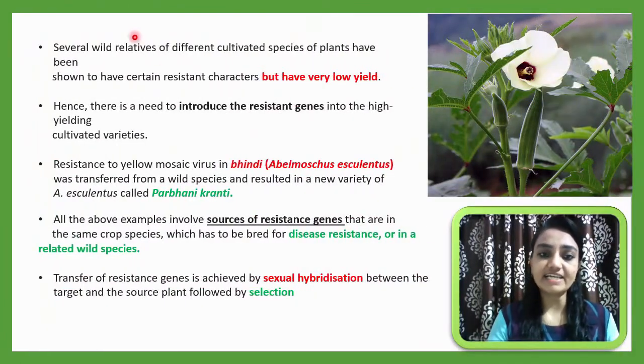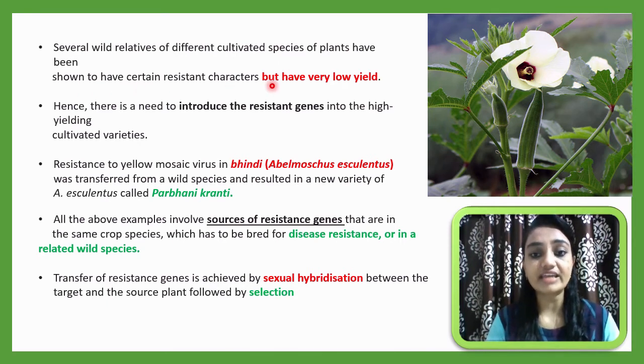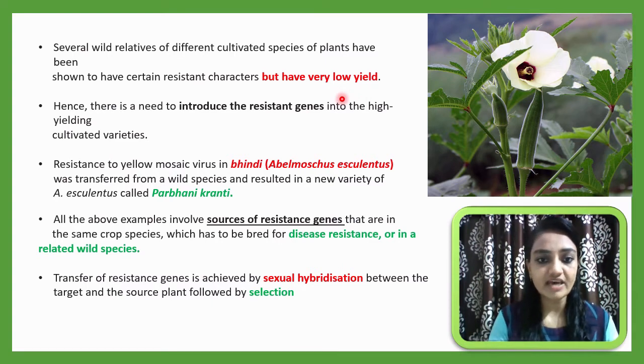Relatives of different cultivated species of a plant have been shown to have certain resistance characters but have very low yield. Naturally they may have resistance, but they will have a very low yield. Hence, there is a need to introduce the resistance genes into the high yielding cultivated varieties. What is normally found has a low yield, and we need a high yielding crop, so we have to introduce resistance into the high yielding cultivated varieties.